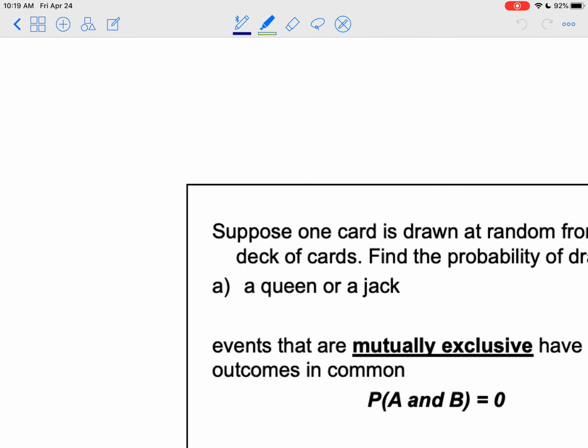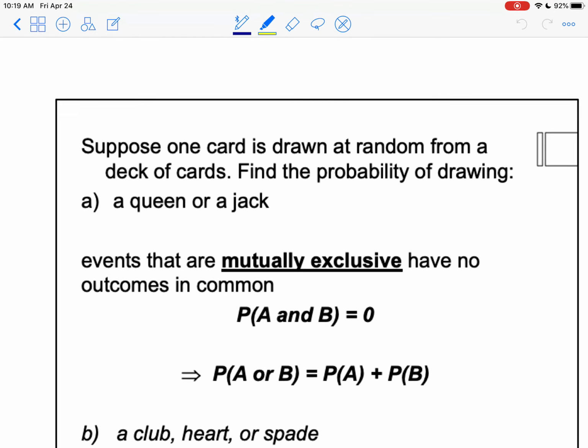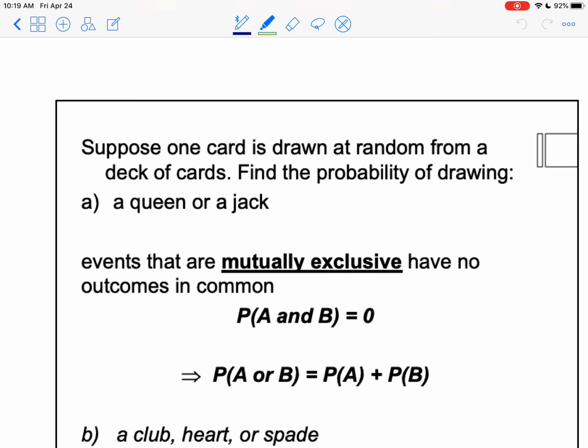About mutually exclusive events, okay? So thinking about the deck of cards again, we want to find the probability of drawing a queen or a jack. And we've actually already done problems like this. I asked you, what's the probability that we roll a 5 or a 6 on a die? And you knew that there were two numbers on a die that were either 5 or 6 out of the 6 total. And you didn't have to worry about any overlapping because you can't roll a 5 and a 6 at the same time. Well, the same thing here with a queen or a jack. There are no queens that are also jacks, and there are no jacks that are also queens.